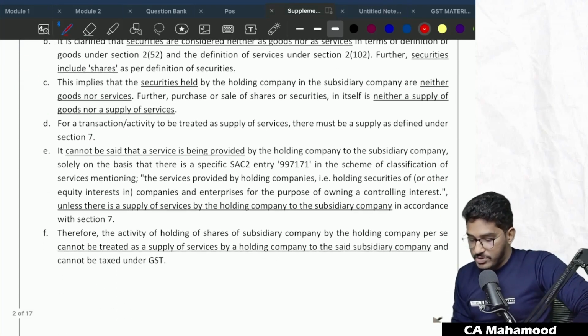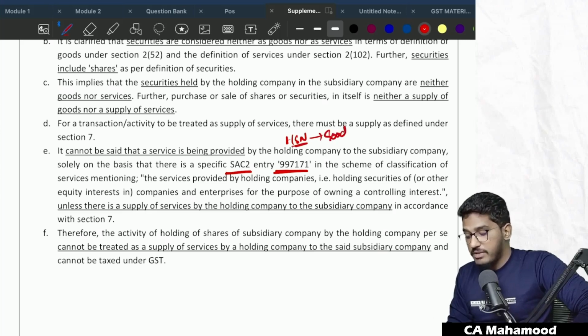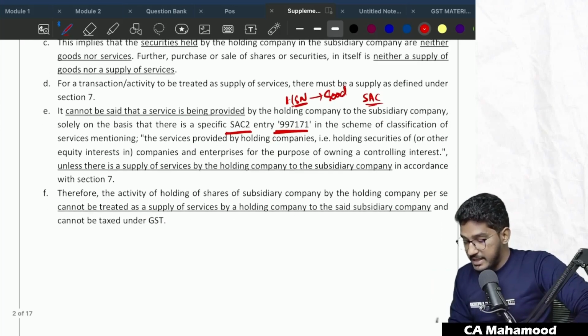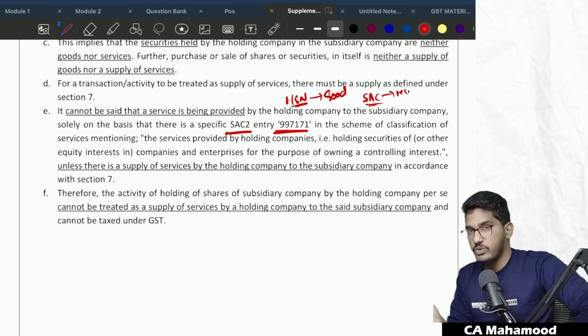The issue has actually started here. SAC entry. We have HSN classification for goods, no? For services, we have SAC classification. That means classification of services. See, SAC means simply like HSN for services. You remember it that way. In SAC classification, there is one entry number